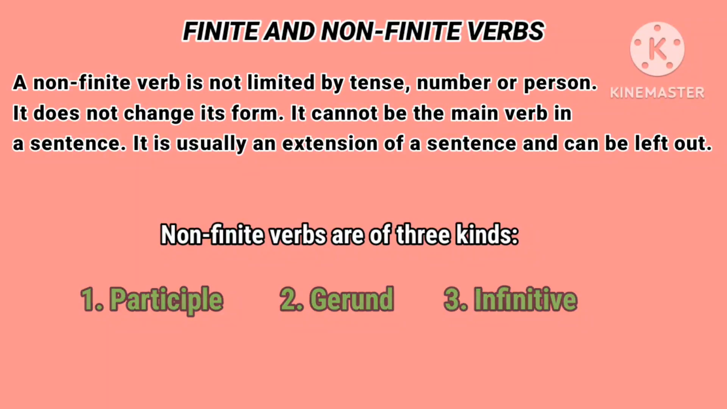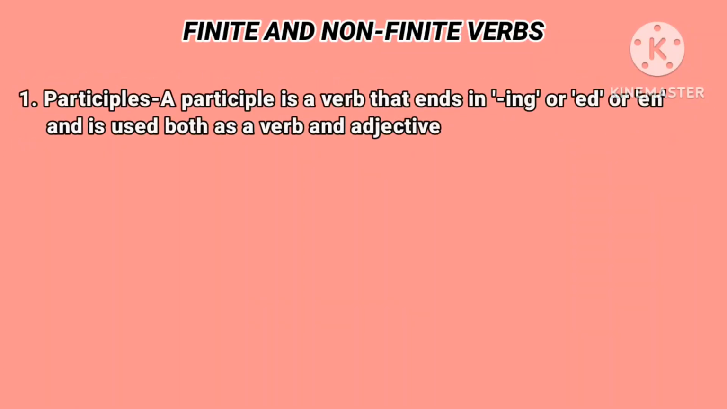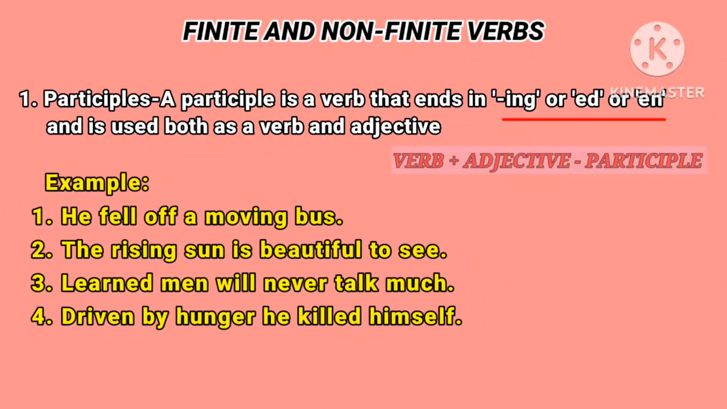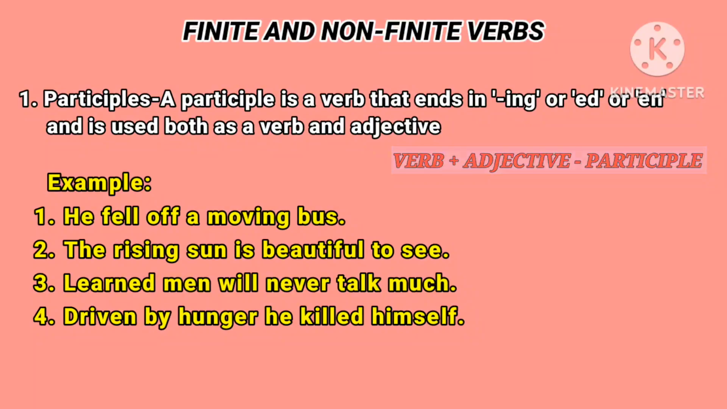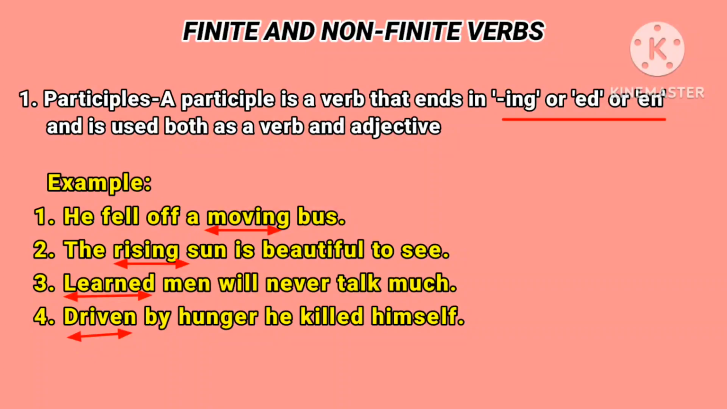The first one, participle. What is a participle? A participle is a verb that ends in ing or ed or en and is used both as a verb and adjective. He fell off a moving bus. Moving is a verb describing the bus, an adjective. The rising sun is beautiful to see. Rising, sun. Rising is verb plus adjective.